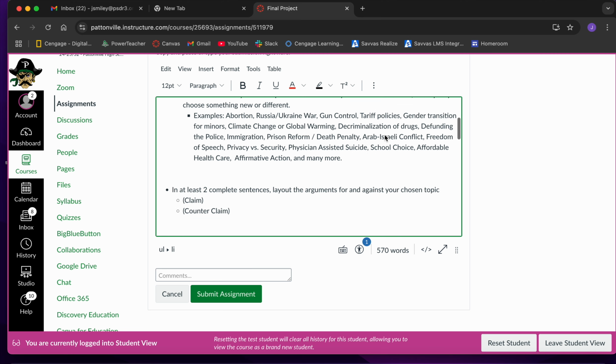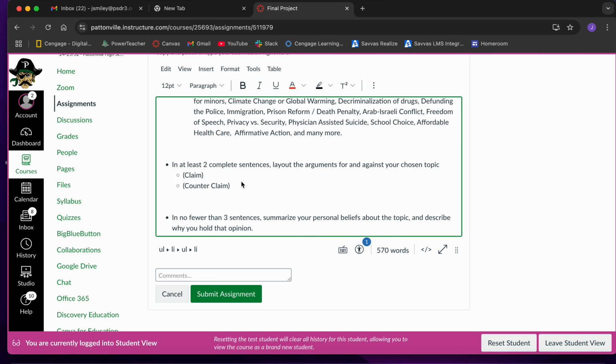So I'm going to scroll down from there, and I'm going to come into this first claim and counterclaim. So think about this as kind of like your two argument points. Obviously, some people are going to argue that school choice is a good thing, and some people are going to argue that school choice is a bad thing. So that's where you're going to put your two claims, right? Students and parents being able to choose which school or which school district they attend is a good thing, because some students are trapped in a school district that's not doing very well.